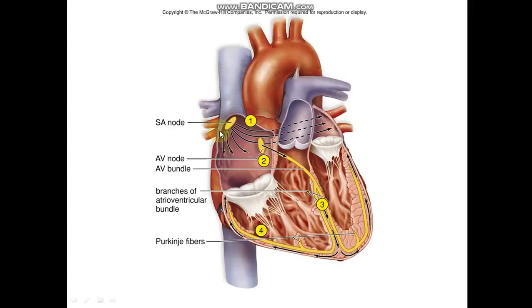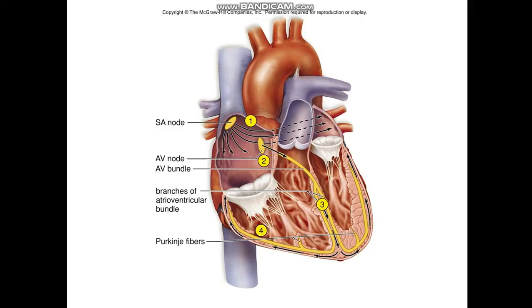Actually, normally the impulses or signals are generated in the SA node, the sinoatrial node, and then move to the AV node, what we call atrioventricular. That means in between the atrium and the ventricle. So it's called the atrioventricular node. Then to the branches of the atrioventricular bundle, then to the Purkinje fibers. So this is normally the automaticity or the circulation of the impulses or signals of the heart.